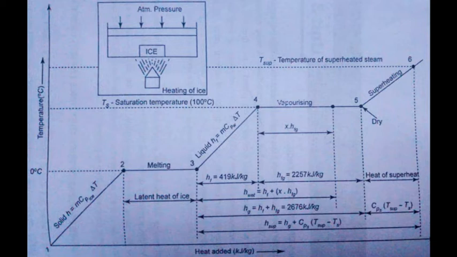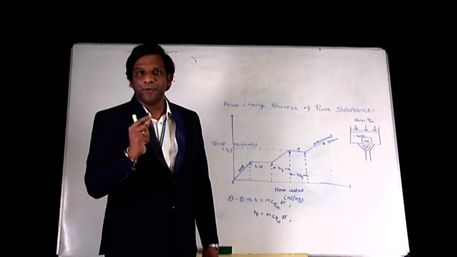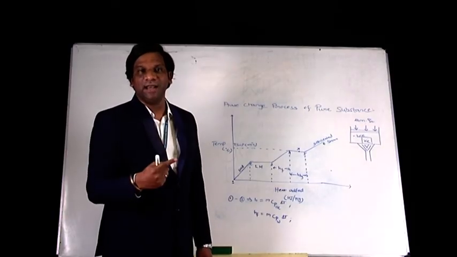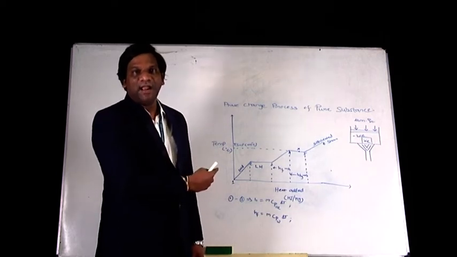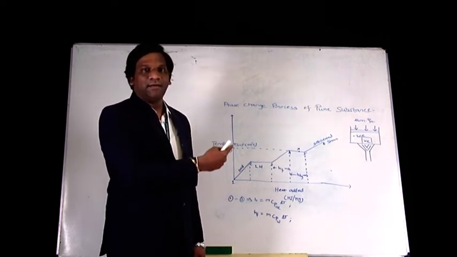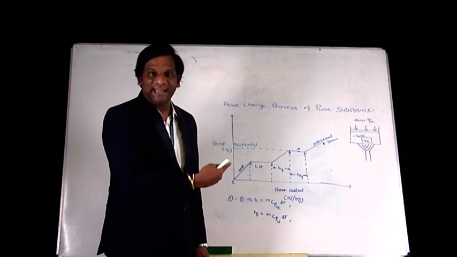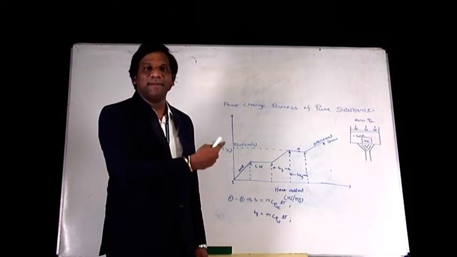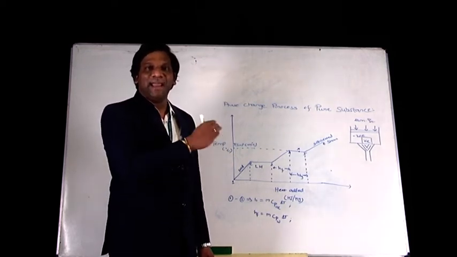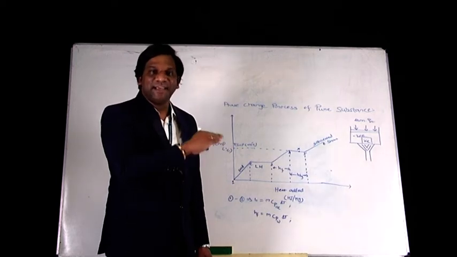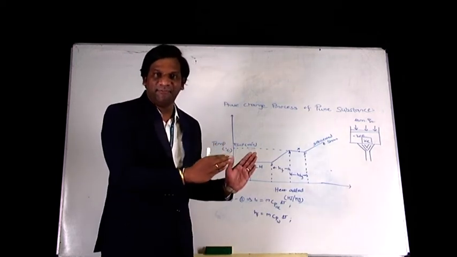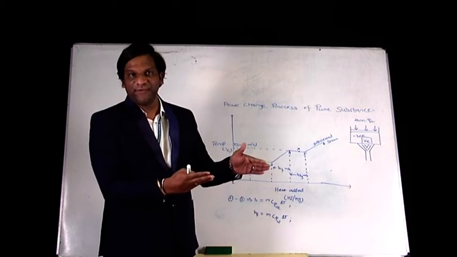I am saying 100 degrees Celsius because 100 degrees Celsius is the boiling point of water. The temperature at which the pure substance starts boiling is called the saturation temperature. Beyond point number 4, if you further heat it, the temperature is going to be maintained as constant, since the phase change is happening there from liquid phase to gaseous phase.